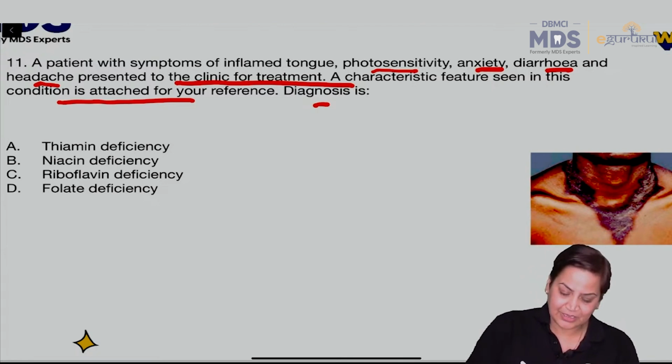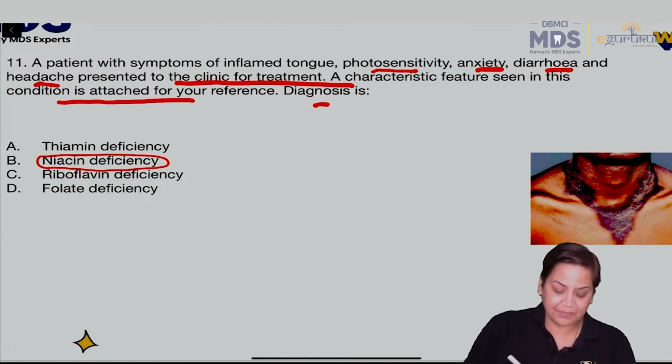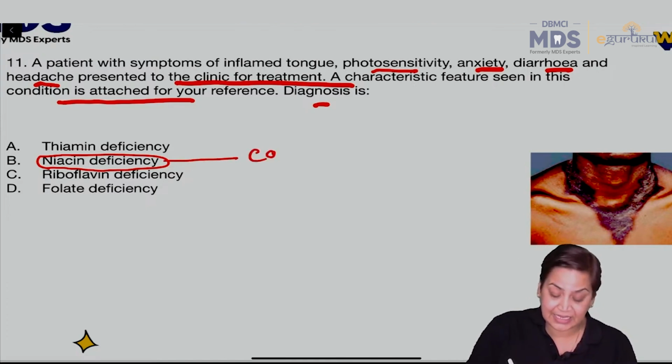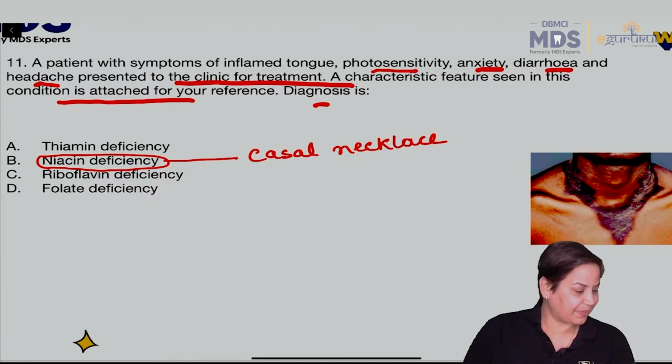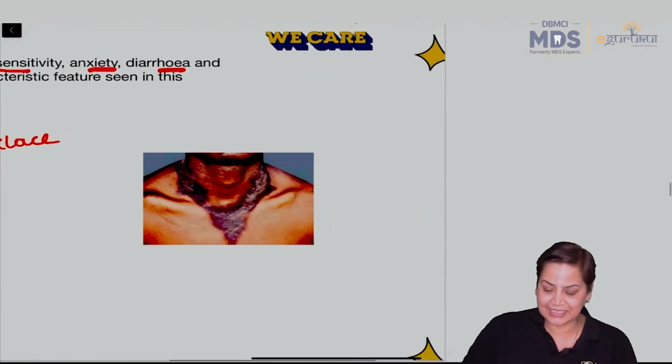Yes. So by default this picture has actually become a kind of signature for niacin deficiency, and basically इसको कहते क्या है? We call this term as Kasal necklace. Yes, Kasal necklace. Yes, answer is B. But yes, Kasal necklace is there, but I just want to tell you some important points about it, because this is a very simple question.